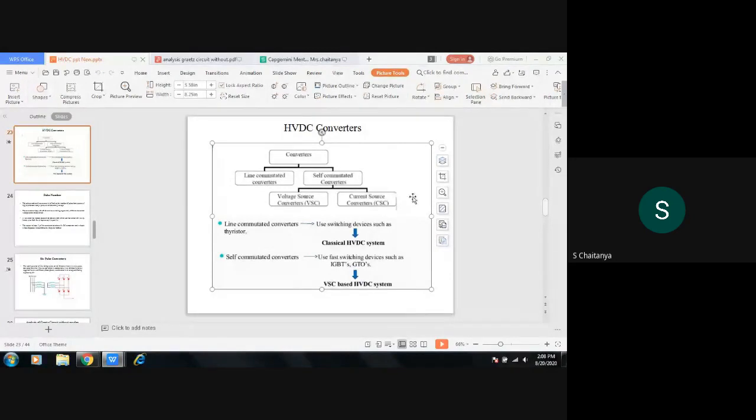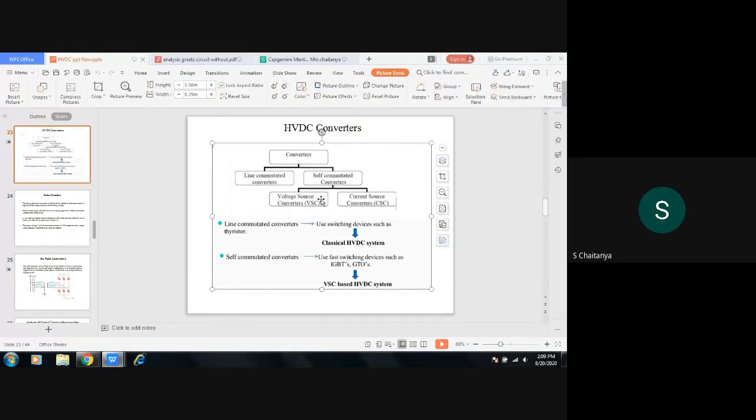Whereas in self-commutated converters, in these switching devices, both turn on and turn off conditions will be there. The examples for the line commutated converters: initially mercury arc valves were used. Now we are using thyristors. After the invention of thyristors in the 1970s, we are using thyristors as line commutated converters.